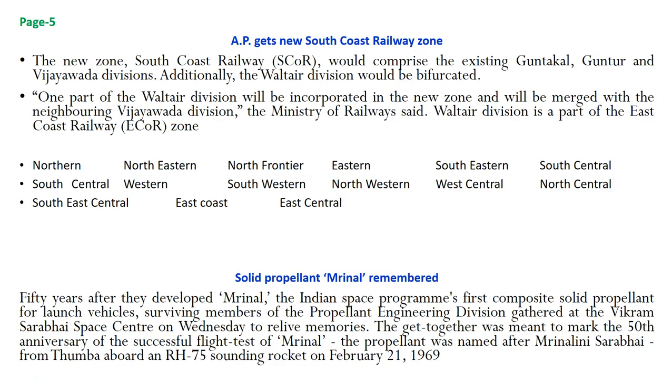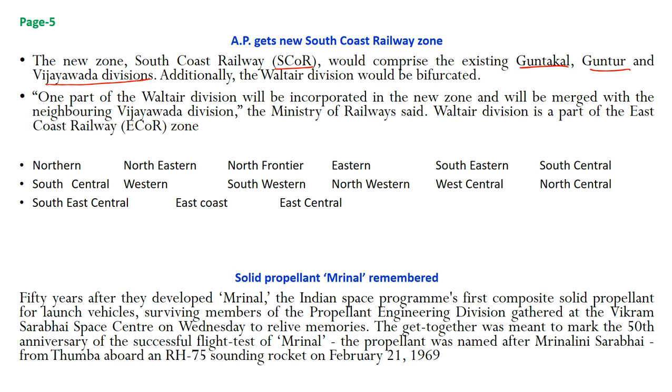The next news is Andhra Pradesh gets new South Coast Railway Zone. The new zone, South Coast Railway, would be called SCOR, would comprise the existing Guntakal, Guntur and Vijayawada divisions. These three divisions are part of South Central Railway, which has got 6 divisions. The remaining 3 are Nanded, Hyderabad and Secunderabad. It has got its headquarters at Hyderabad. You should remember that South Central Railway has got 6 divisions. Out of those 6 divisions, 3 divisions would be carved out and a new zone would be formed, that would be called South Coast Railway.